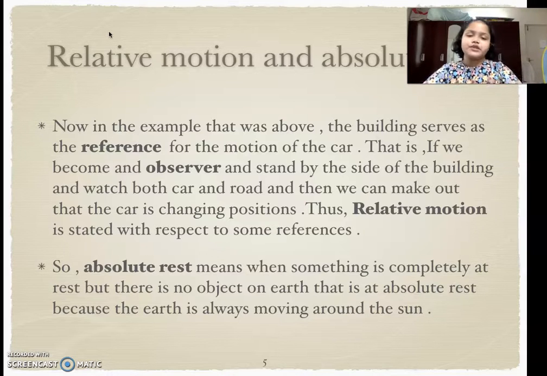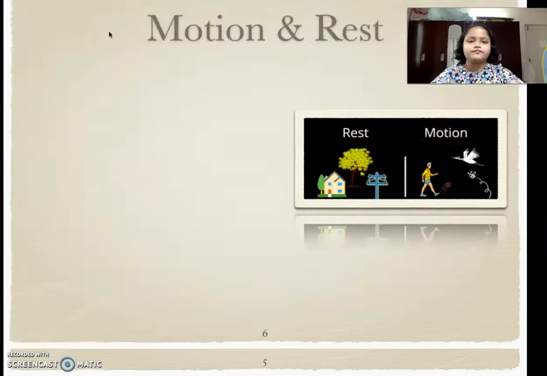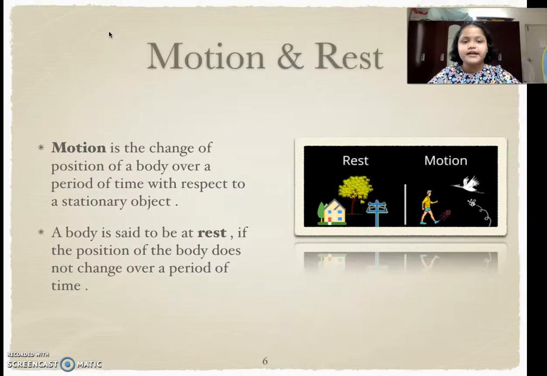that is at absolute rest, because everything that is in our world is on earth, and earth itself is moving. It is rotating and revolving. Our earth itself is moving around the sun. Then if the earth itself is moving, how can anything be at absolute rest? Now, that is that. And now let's talk about motion and rest.